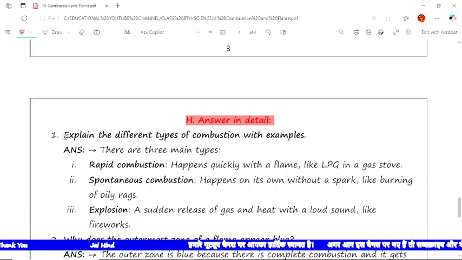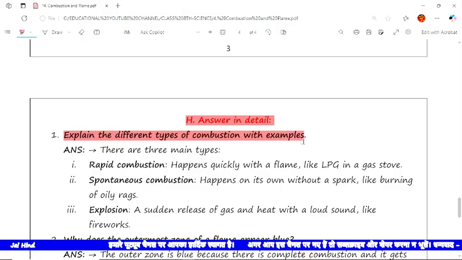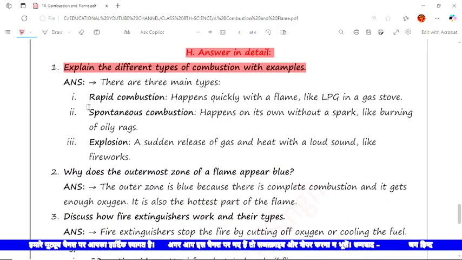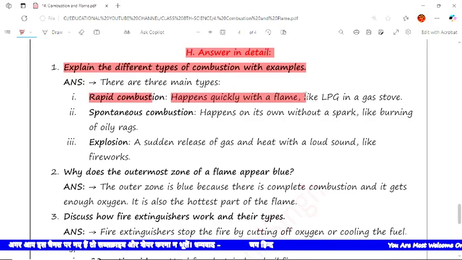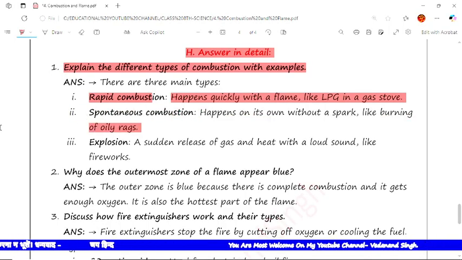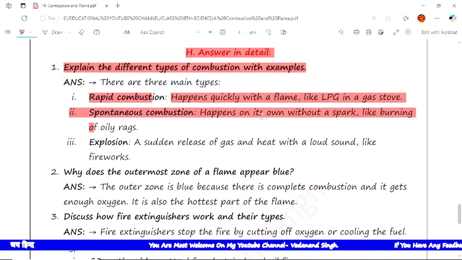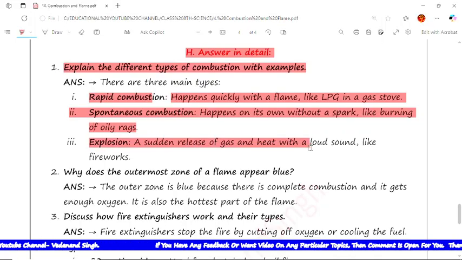The first question is, explain the different types of combustion with examples. There are three types of combustion. First is rapid combustion, which generally happens quickly with a flame, like LPG and gas stove. Next is spontaneous combustion. We have already discussed it; it happens on its own, burning by itself, like burning of oily rags.